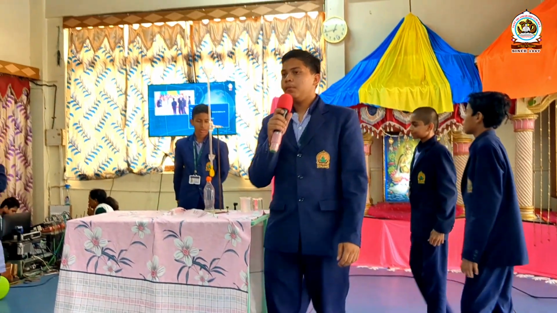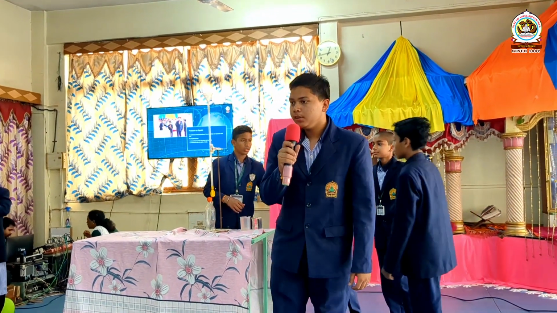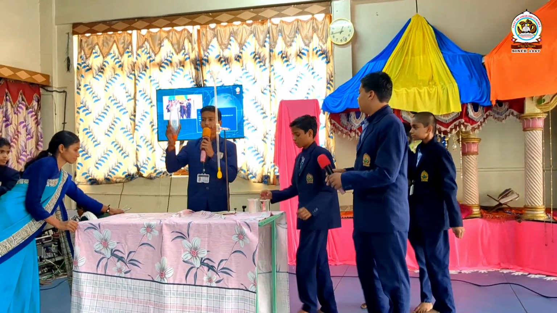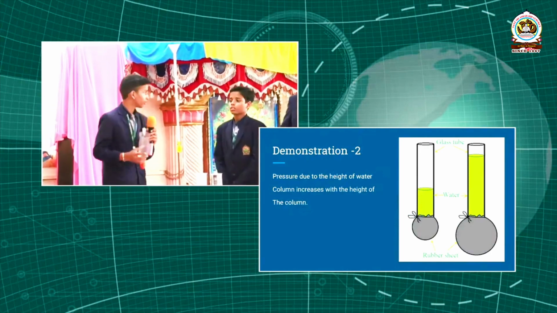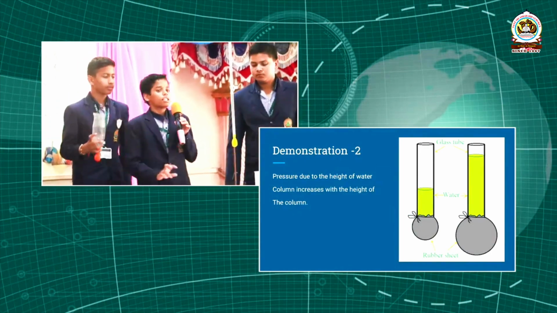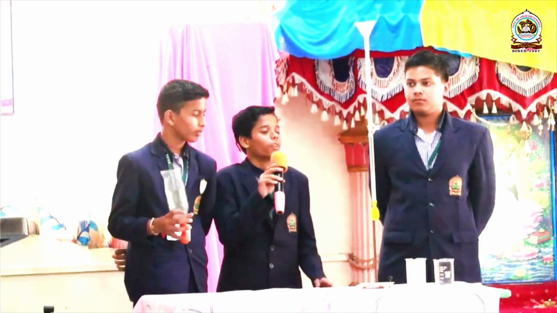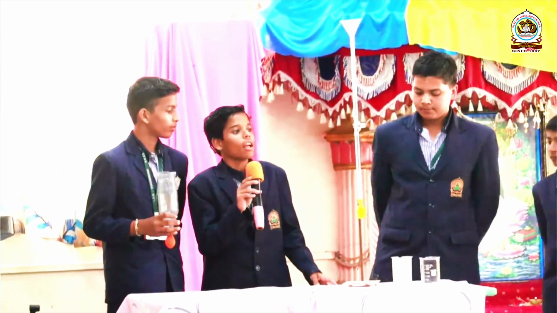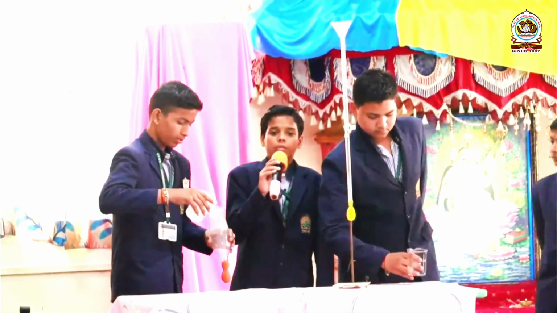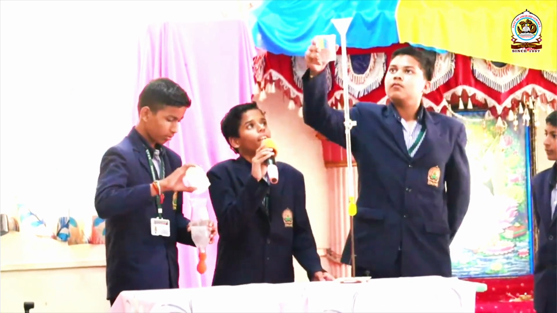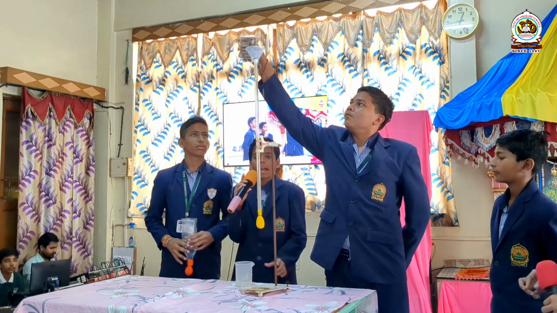Now we will perform an activity to understand liquid pressure. We take two containers and attach a balloon at the bottom of each. Are you able to see these two balloons? Now, we will fill the same quantity of water in these two containers. What do you think? In which container will the balloon expand more?